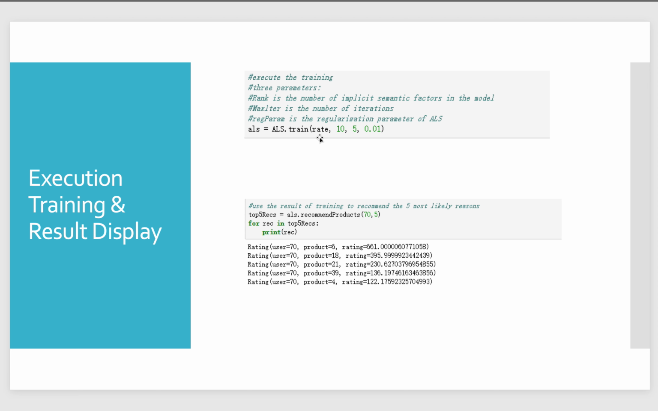The training has three parameters: rank, maxIter, and regParam. Then we get the result. We use the result of training to recommend the five most likely reasons. We give a number representing a location, and the training model gives five product numbers. That is a number representing the type of violation description. Then we finish that part.